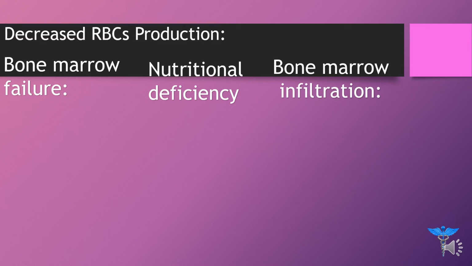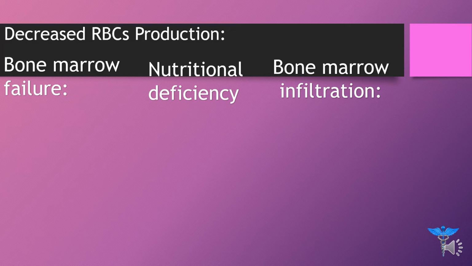For example, if any foreign particle invades the bone marrow and their quantity in that bone marrow increases as compared to the normal cells that are responsible for red blood cell formation, then it will lead to bone marrow infiltration. For example, some cancers will infiltrate the bone marrow, and we will discuss this later.